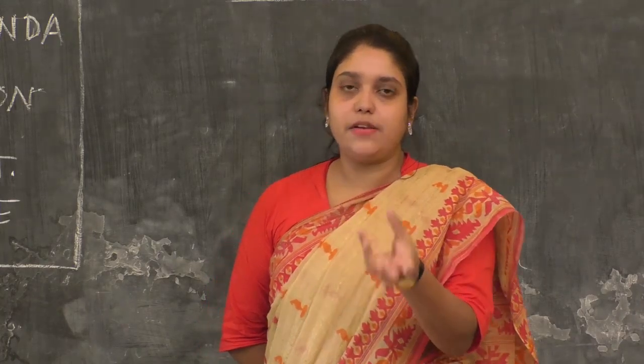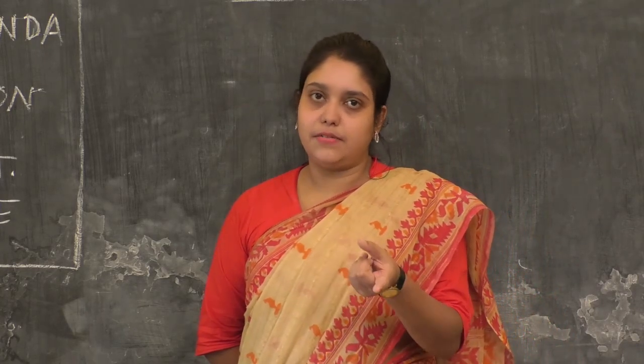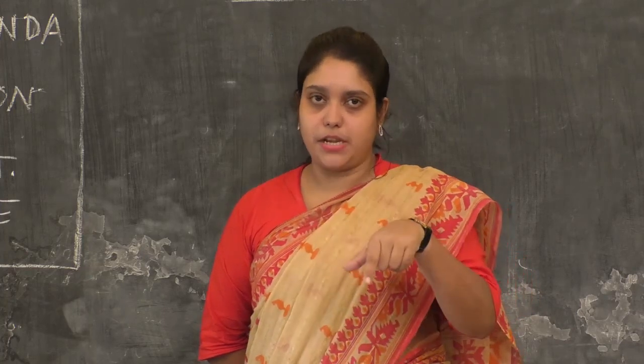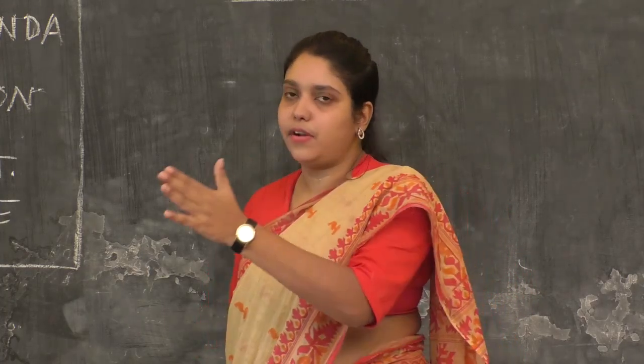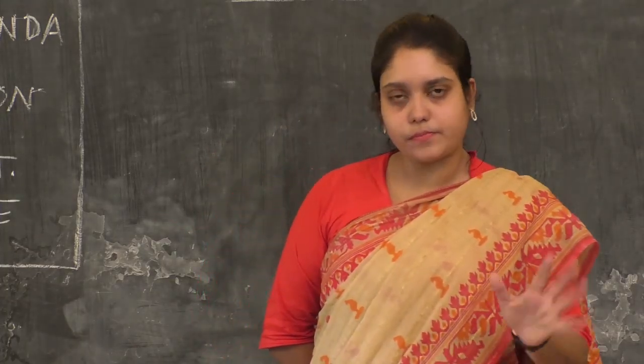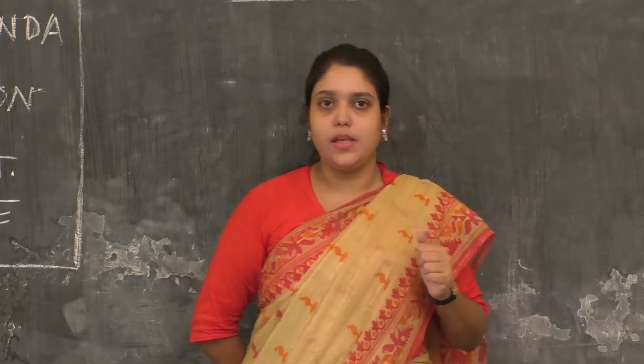So if I ask you which orbit has the lowest amount of energy, the answer will be the orbit which is present nearest to the nucleus. The more you go away from the nucleus, the higher the energy level of the orbits. That is another thing. Now coming back to point number 3,